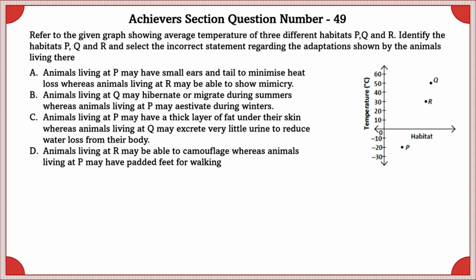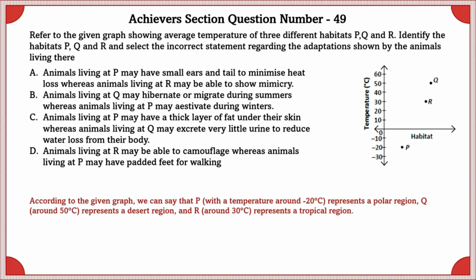Science question number 49. Refer to the given graph showing average temperature of 3 different habitats P, Q and R. Identify the habitats P, Q and R and select the incorrect statement regarding the habitats shown by the animals living there. According to the given graph, we can say that P with a temperature of minus 20 degrees Celsius represents a polar region, Q around 50 degrees Celsius represents a desert region and R around 30 degrees Celsius represents a tropical region. In the A option, animals living at P may have small ears and tails to minimize heat loss, whereas animals living at R may be able to show mimicry.